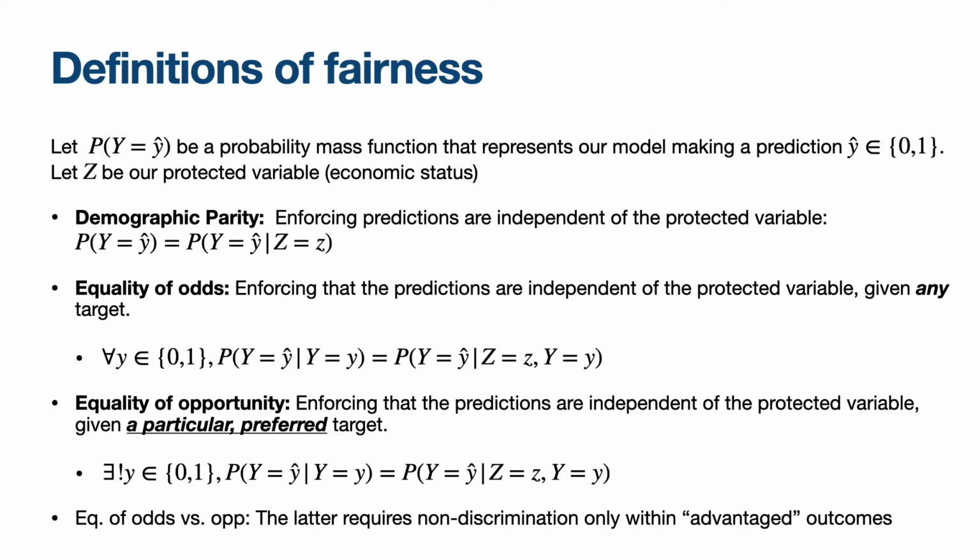Now, the difference between equality of odds versus equality of opportunity is that the latter requires a non-discriminatory case only within the advantaged outcomes. Now, this may seem silly in the context of X-ray images and patient diagnoses. However, equality of opportunity brings a useful insight in other problems, such as university admissions or bank loans.